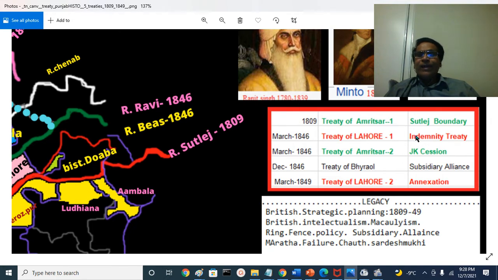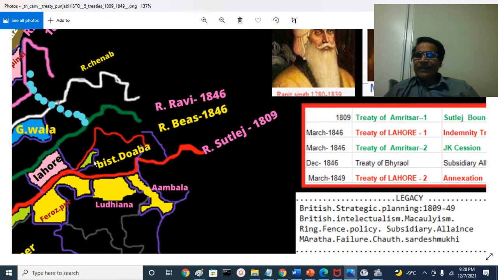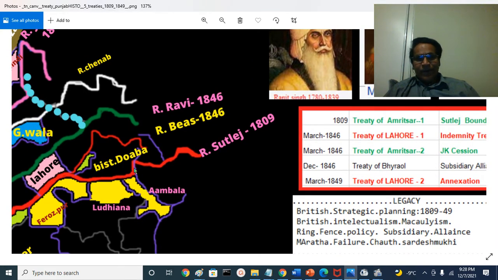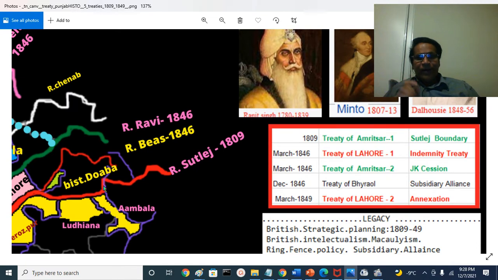That is the Indemnity Treaty. That was signed in 1846, March 9th. What is indemnity? Why was it called indemnity? By that treaty, the border of the Sikh government shrunk and the British government moved from Sutlej to Bias. So I have represented Bias here. That is the Lahore Treaty, the Indemnity Treaty.